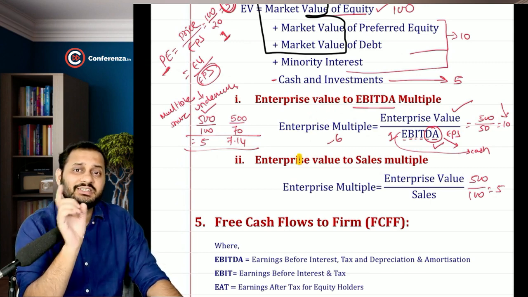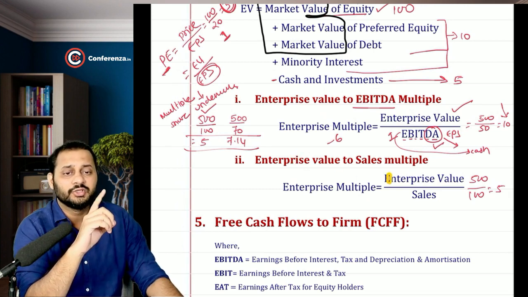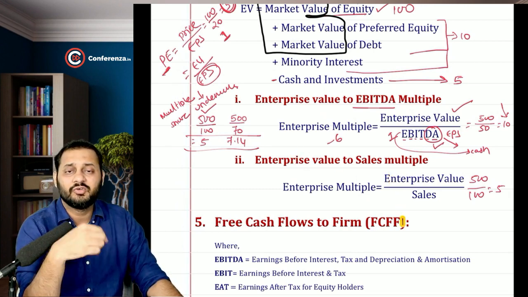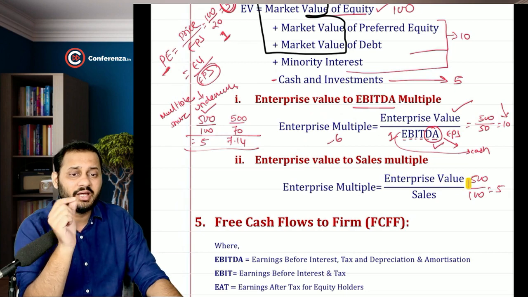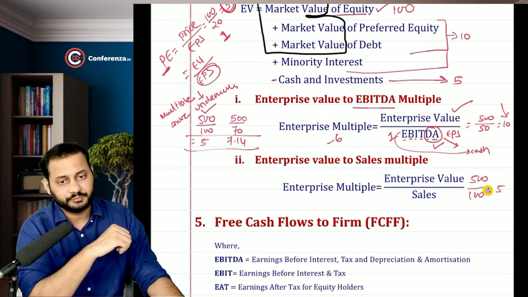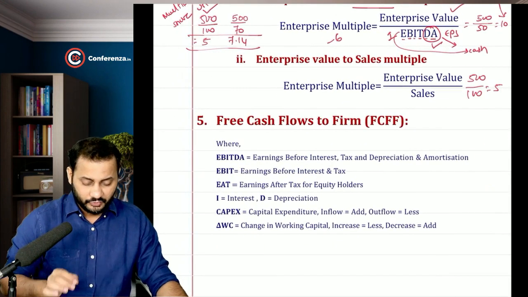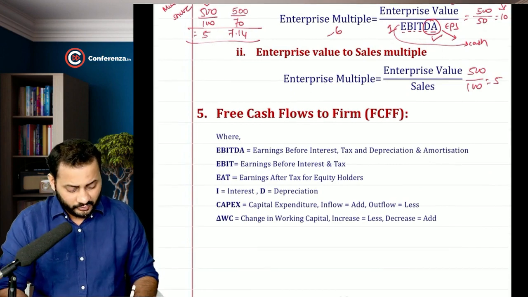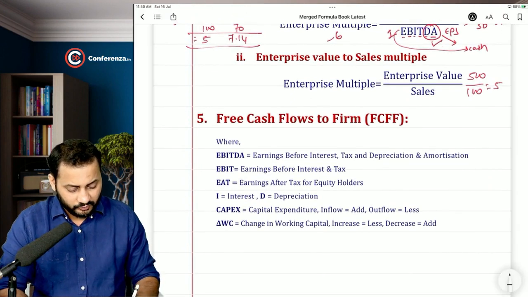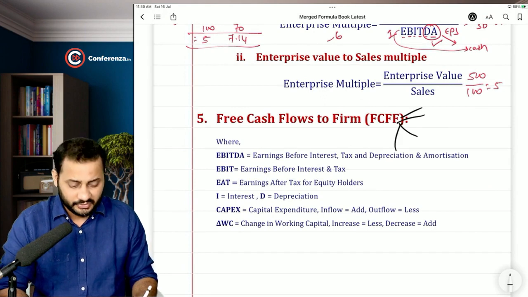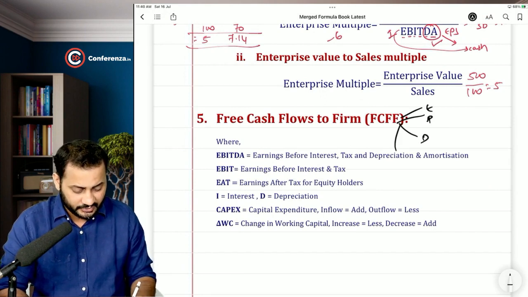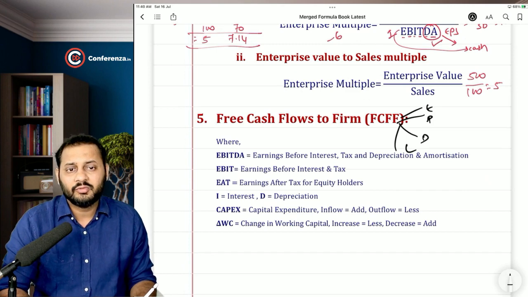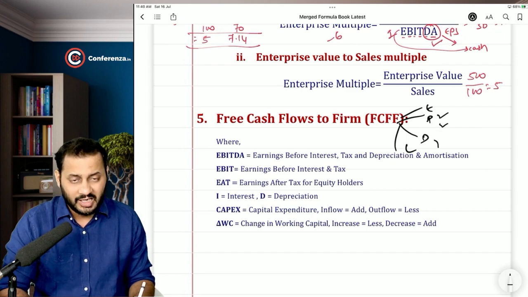For the startups, the sales is more important in the beginning. So enterprise value divided by sales means for every 1 rupee of the sales, the value of the company is 5 rupees. Free cash flow to firm and free cash flow to equity. Please understand, firm means you are calculating the cash flows from the angle of all the capital investors, like we can say equity, preference, debt, and loan holders. When you calculate from these people's angle, we have to take all the earnings of these people after taxes.